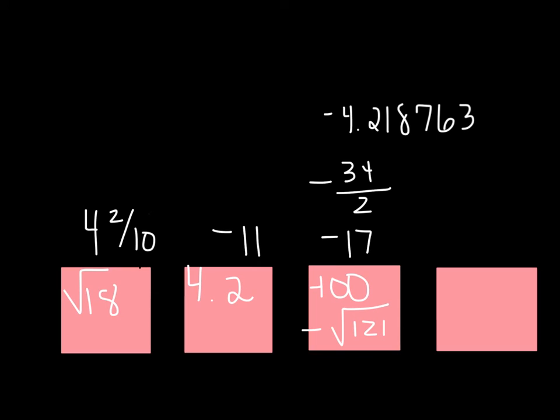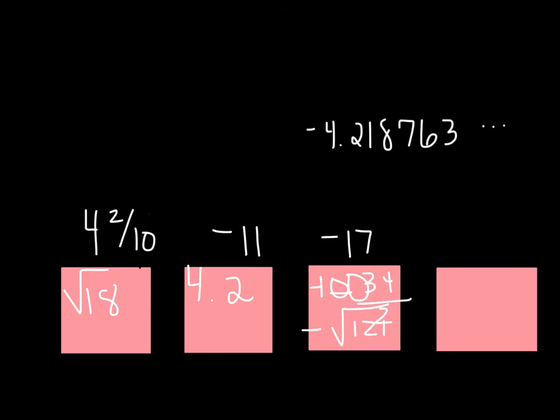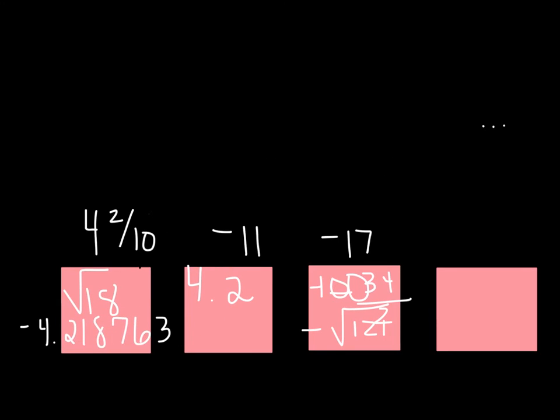Negative 17 is an integer, so negative 34 over 2 also belongs in the third box. The last one is this crazy looking decimal. The fact that it has dots at the end of the number tells me that it continues to go on forever. I don't know it as a pattern, so I know that this is going to belong in the irrational category.